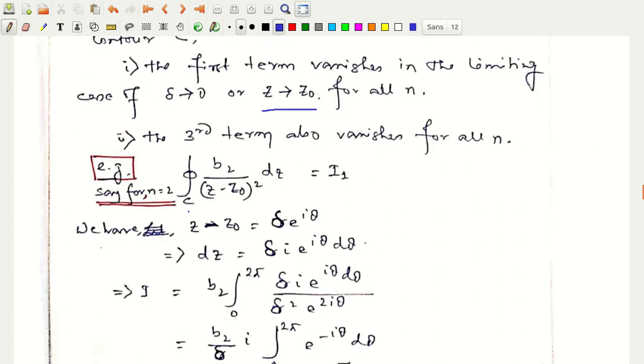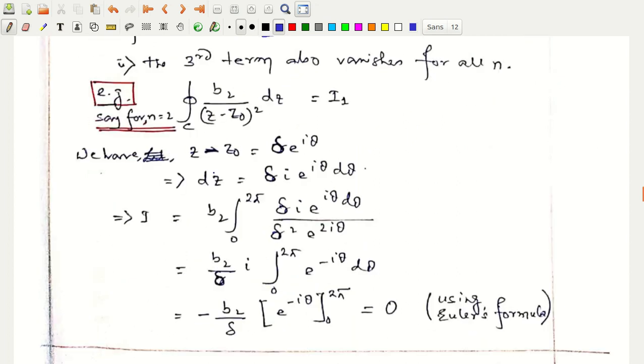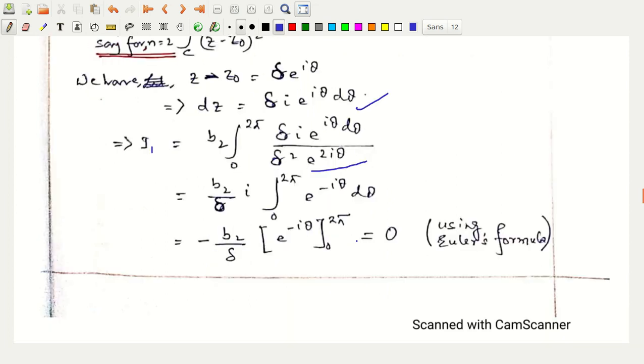So for n equal to 2, we are integrating b2 by z minus z0 whole square dz, closed integration over C, and I call it I1. So we have z minus z0 again equal to delta e to the power i theta, and thereby I extract dz. This is I1, and that is equal to b2 integration over 0 to 2 pi, and this is the integrand, right?